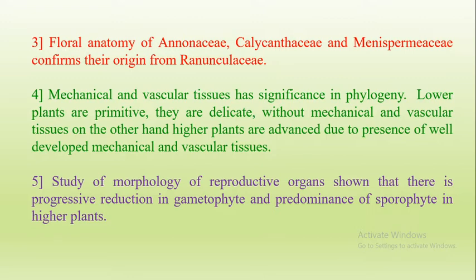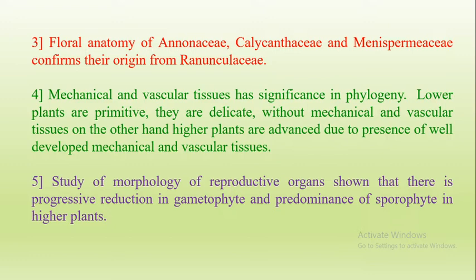Then the floral anatomy of Annonaceae. Annonaceae, the custard apple family. Calycanthaceae and Monimiaceae confirm that the family Annonaceae, Calycanthaceae and Monimiaceae have their origin in the Ranunculaceae family. That means this shows resemblance with those families. Then the mechanical and vascular tissues have significance in phylogeny.